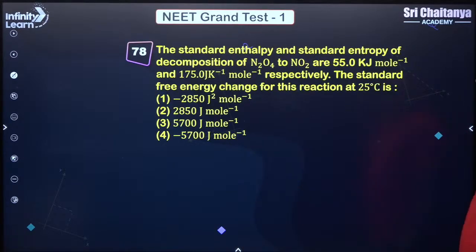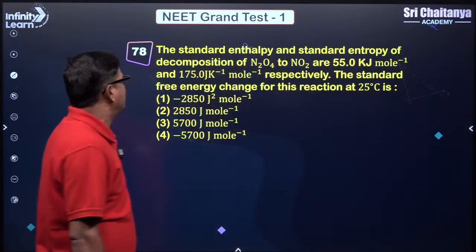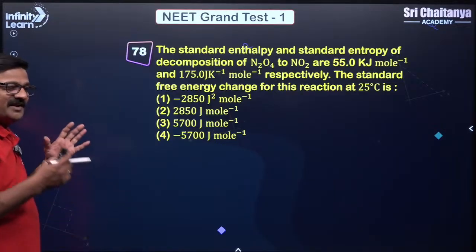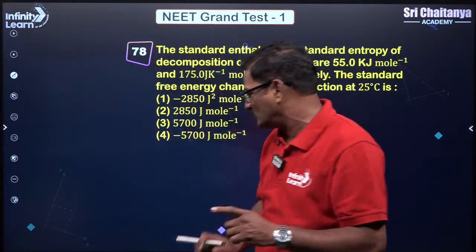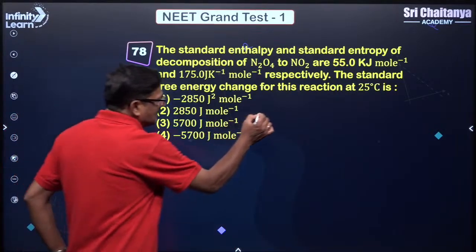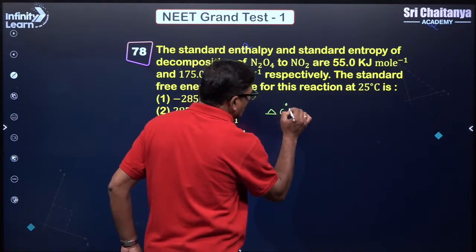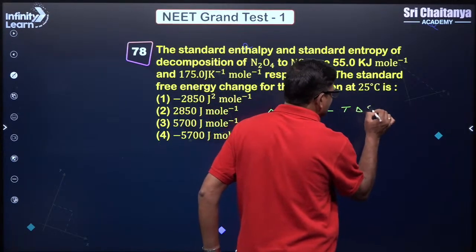Now let's talk about the standard enthalpy and entropy of decomposition of N2O4 and O2, given as 55 kilojoule per mole and 175 joule Kelvin inverse, with respect to the standard free energy change. It is an awesome question and the simplest question. We know that delta G is equal to delta H minus T delta S.